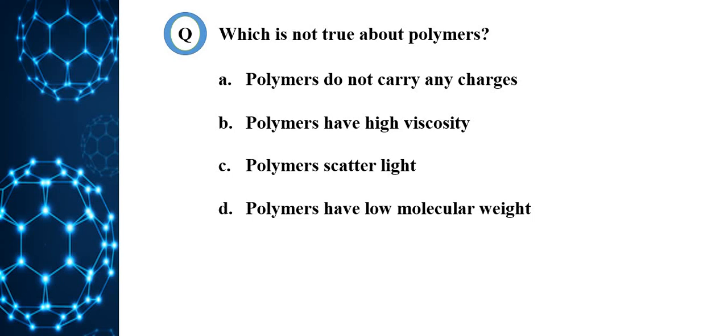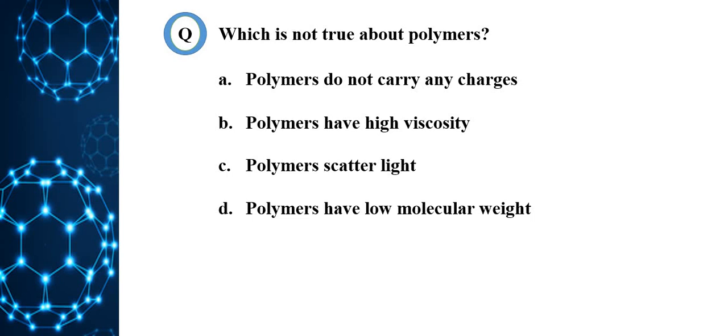Next question, which is not true about polymers? Option A, polymers do not carry any charges. B, polymers have high viscosity. C, polymers scatter light. D, polymers have low molecular weight.